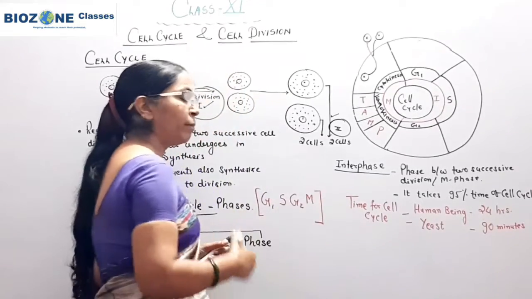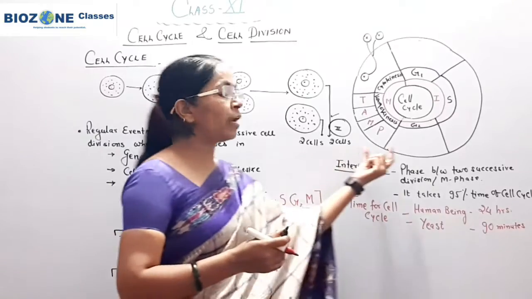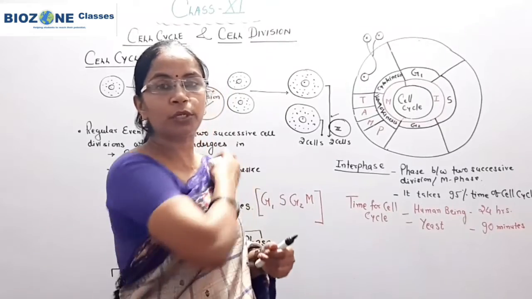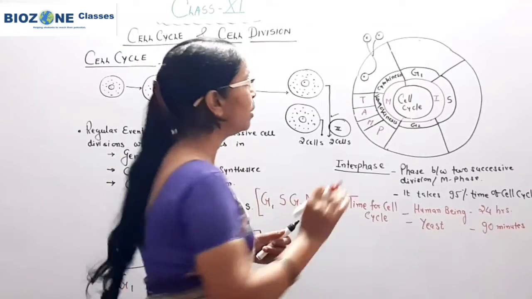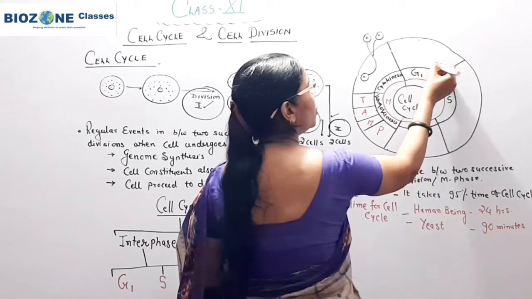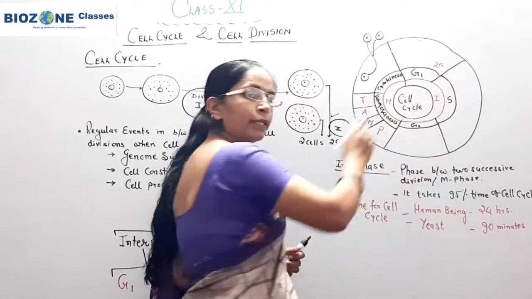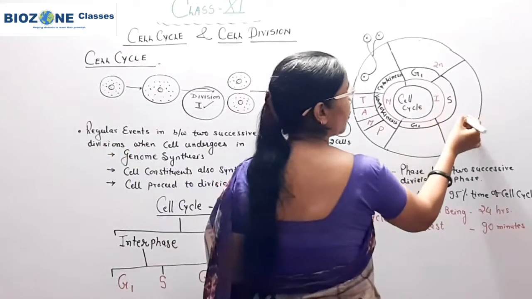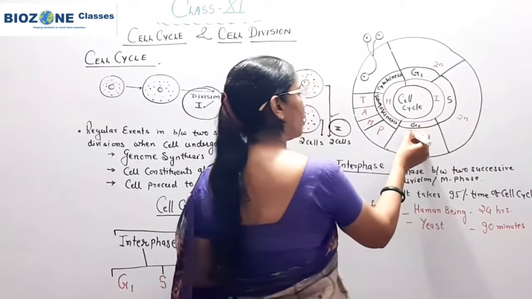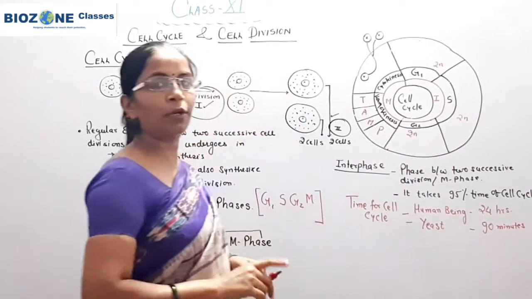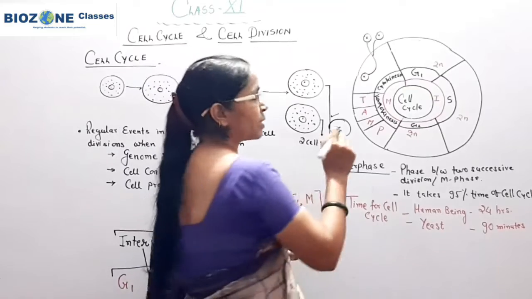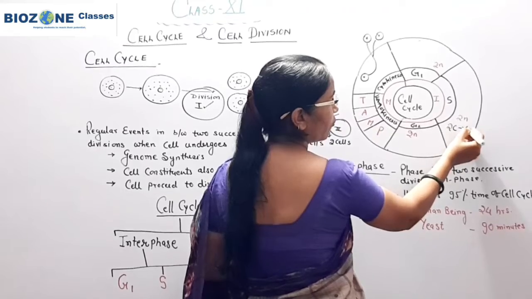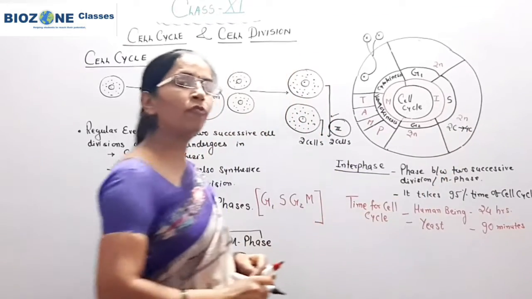Now during interphase the cell is preparing for the cell division, and one of the most important questions generally asked is about chromosome number. In terms of chromosome number, if a diploid cell has entered, G1 shows the diploid chromosome number, S phase also shows the diploid chromosome number, and G2 also shows the diploid chromosome number. But in S phase the DNA content increases from 2C to 4C.